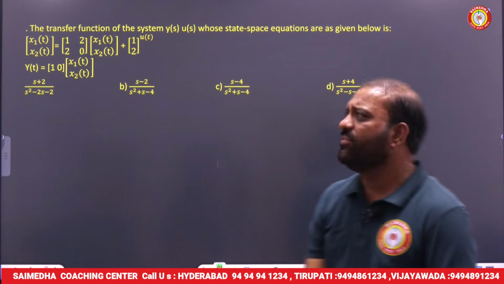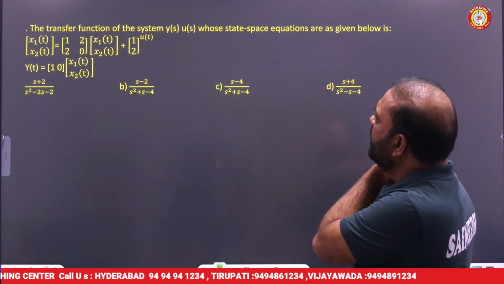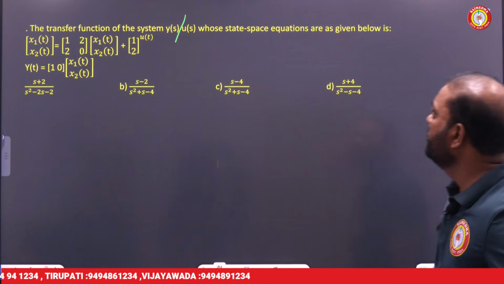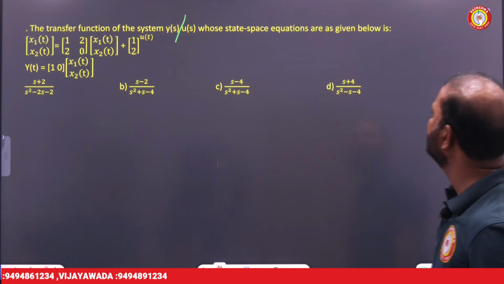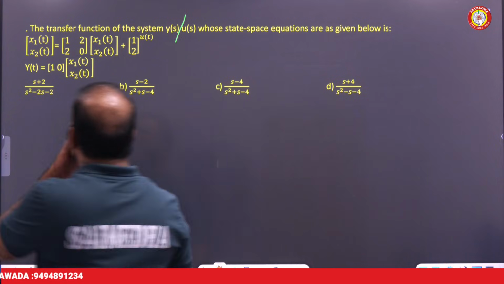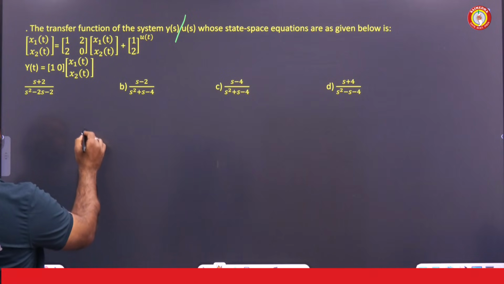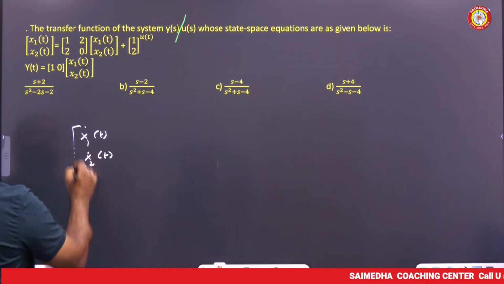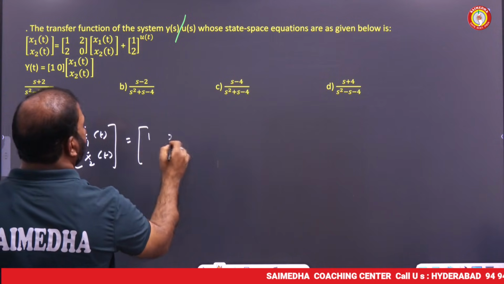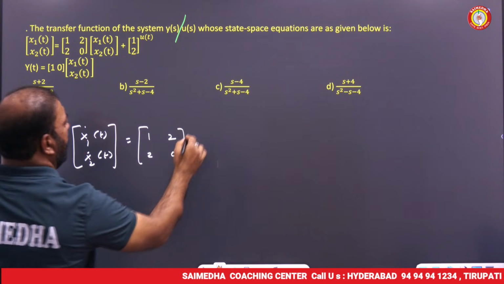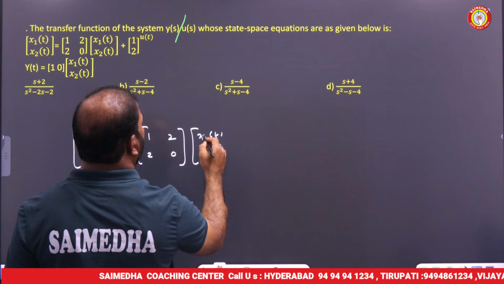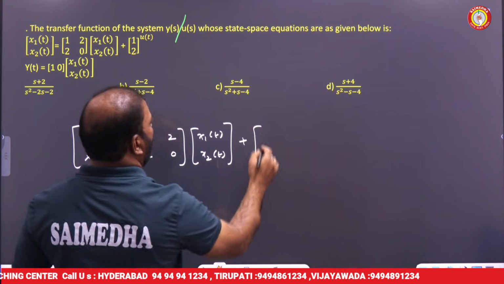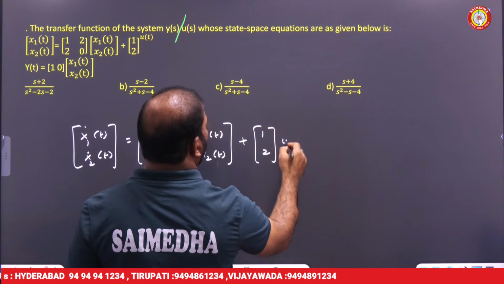The transfer function of the system Y(s)/U(s), whose state space equations are given below. He has given x1'(t), x2'(t) equal to [1, 2; 2, 0] into x1(t), x2(t), plus [1; 2] into u(t).